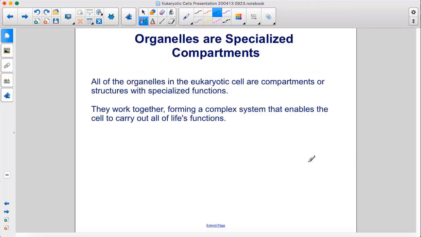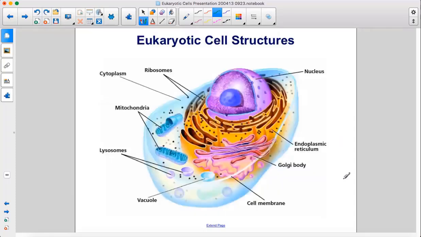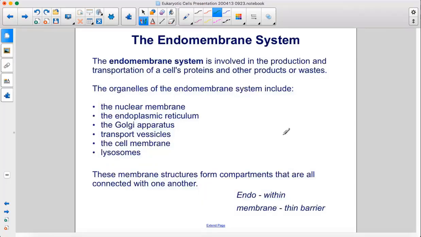All of the organelles in the eukaryotic cell are compartments or structures with specialized functions. They work together, forming a complex system that enables the cell to carry out all of life's functions. Here we have a eukaryotic cell, which has a nucleus, endoplasmic reticulum, Golgi body, cell membrane, vacuole, lysosomes, mitochondria, cytoplasm, and ribosomes.